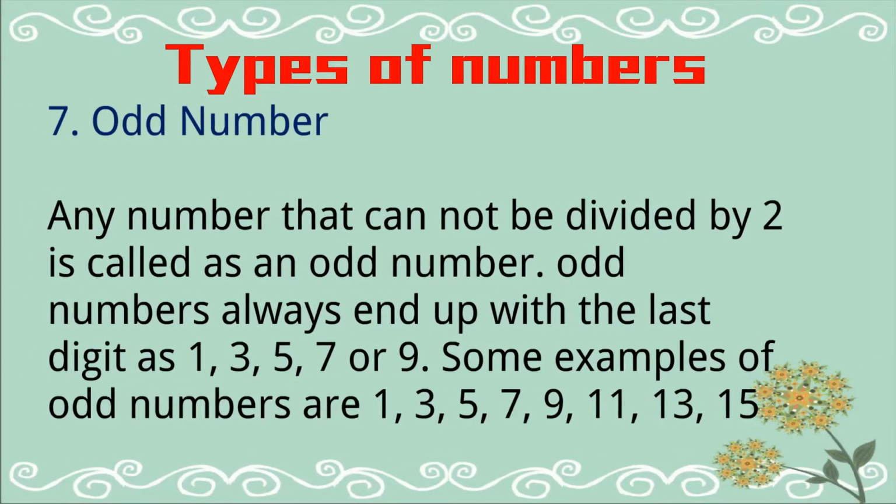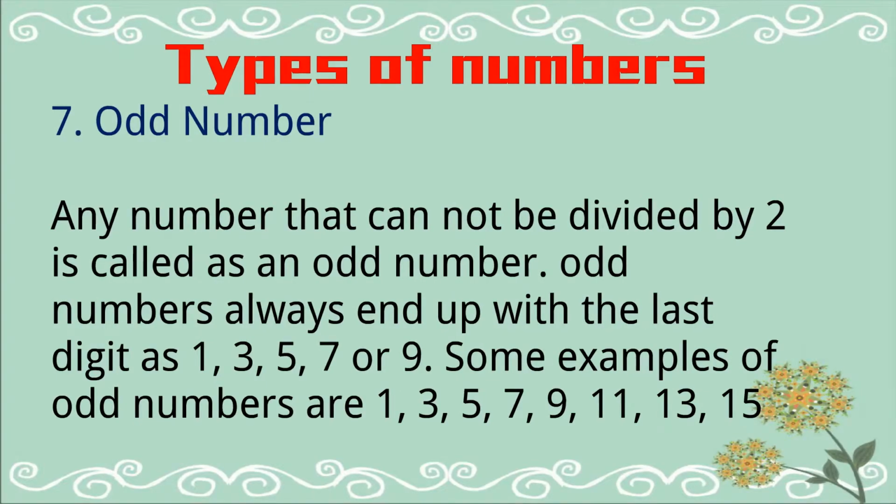Number 7, odd numbers. Any number that cannot be divided by 2 is called an odd number. Odd numbers always end with the last digit as 1, 3, 5, 7 or 9. For example, 1, 3, 5, 7, 9, 11, 13, 15.